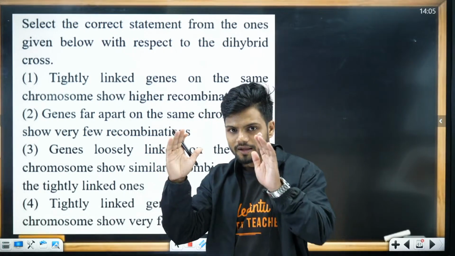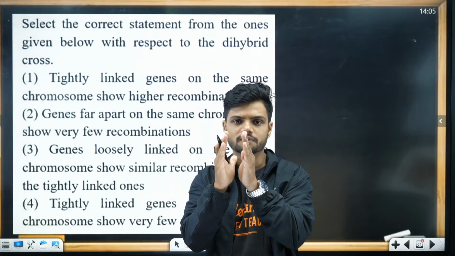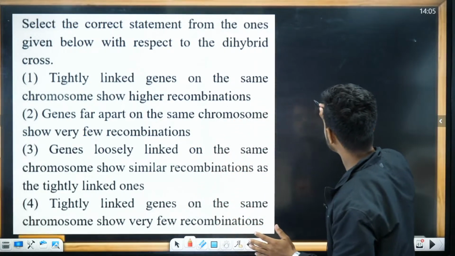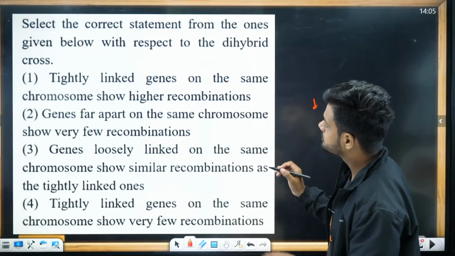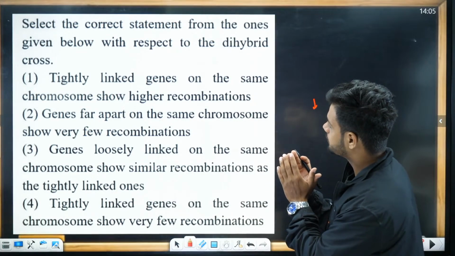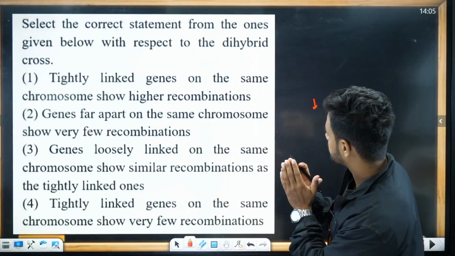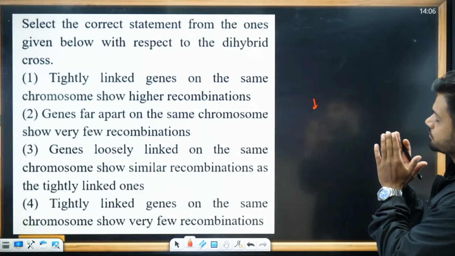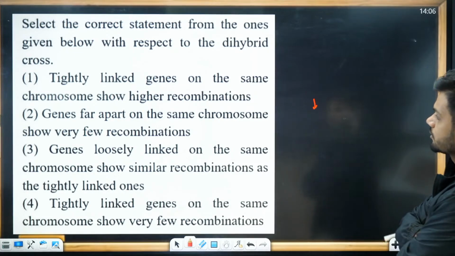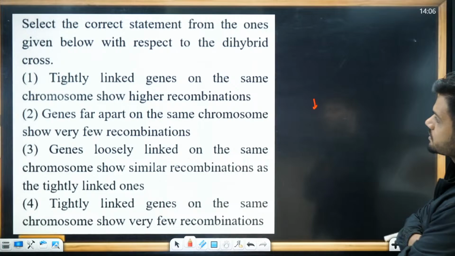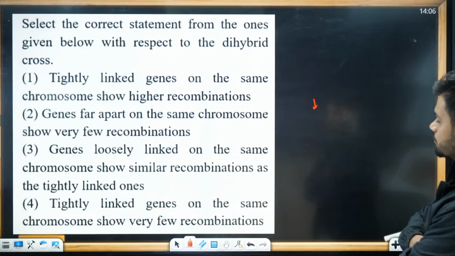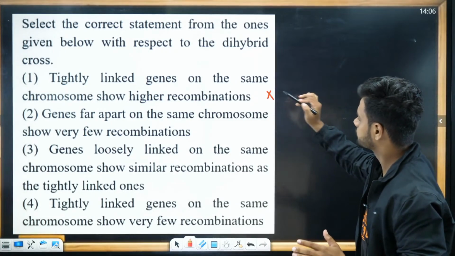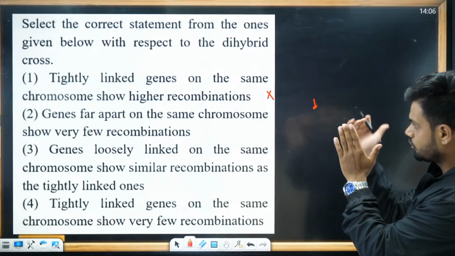Students, if genes are very close, linkage is high and recombination will be very low. So this is not a correct statement. Linkage is very high, recombination should be low.